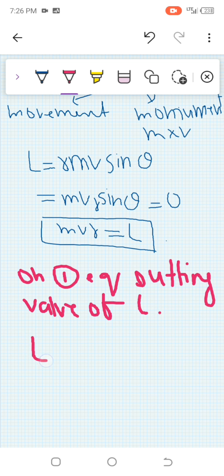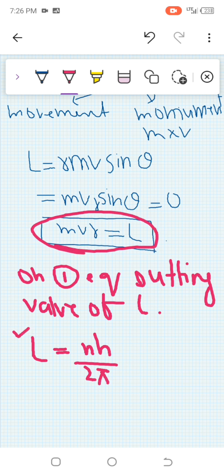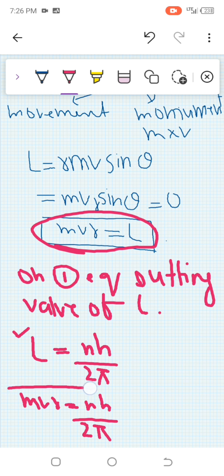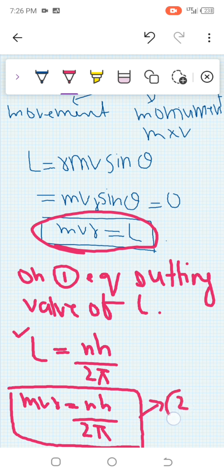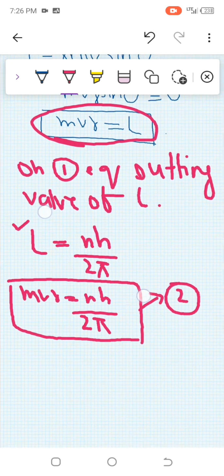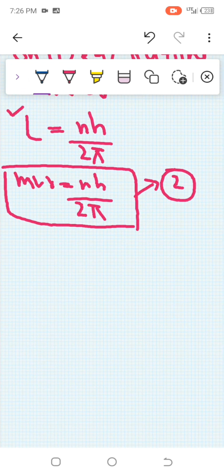What was the first equation? L is equal to nh over 2 pi. Angular momentum is mvr, so mvr is equal to nh over 2 pi. So this was basically the angular momentum, an integral multiple of h over 2 pi. Remember this equation.